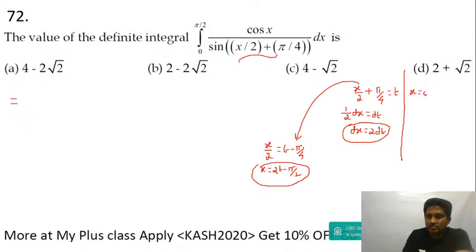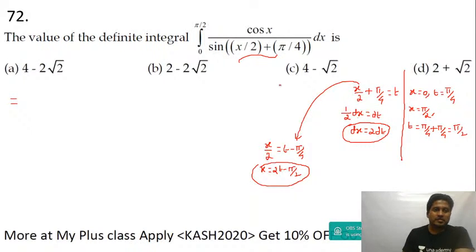When x is equal to 0, t will be equal to pi by 4. Is it not? When x is equal to pi by 2, you get t is equal to pi by 2 divided by 2, which is pi by 4. So pi by 4 plus pi upon 4 is equal to pi upon 2. Right, that's pi upon 2. Yeah, all these are common questions.